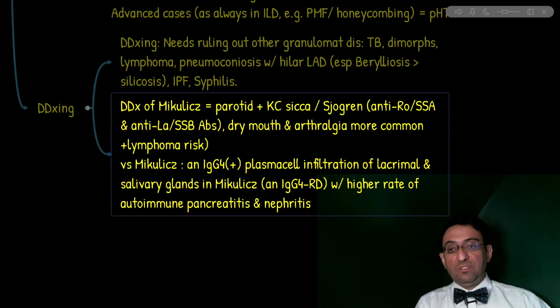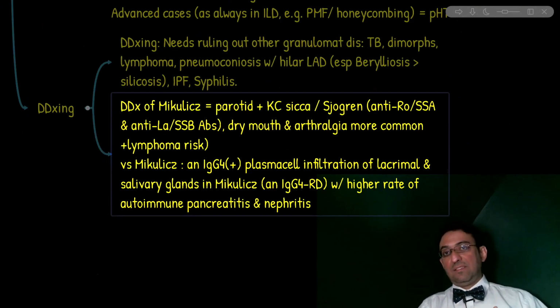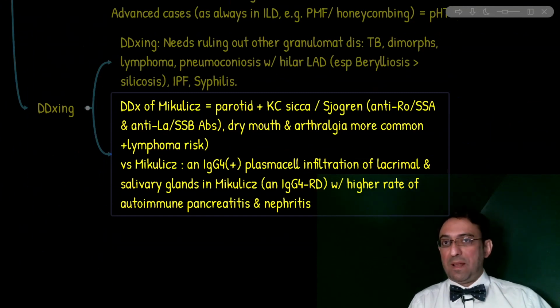Now, regarding the glandular involvement, the Mikulicz would show what specific findings. The antibodies that I mentioned for Sjogren would be negative, but the biopsy of the salivary glands would show a very specific pattern. If you remember, I mentioned Mikulicz syndrome is now classified as one of the IgG4 related diseases. The biopsy of the tissue in IgG4 related diseases would show IgG4 positive plasma cell infiltrates in the tissue.